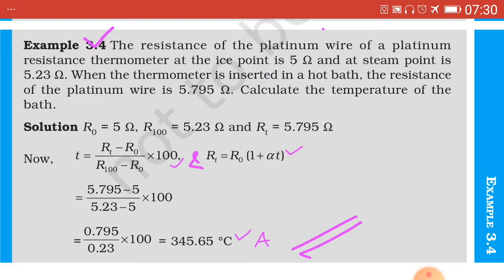Example 3.4. The resistance of the platinum wire of a platinum resistance thermometer at the ice point is 5 ohm and at steam point is 5.23 ohm. When the thermometer is inserted in a hot bath, the resistance of the platinum wire is 5.795 ohm. Calculate the temperature of the bath. We refer to its solution.